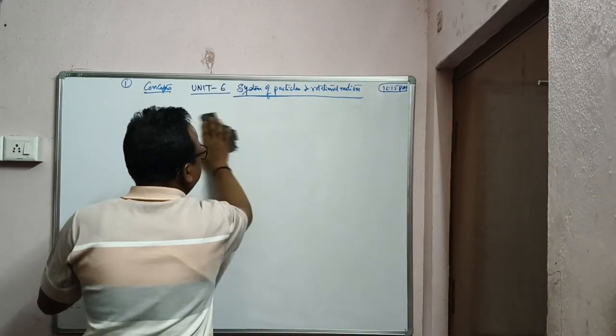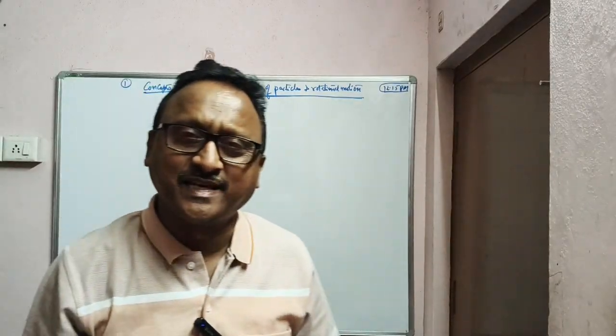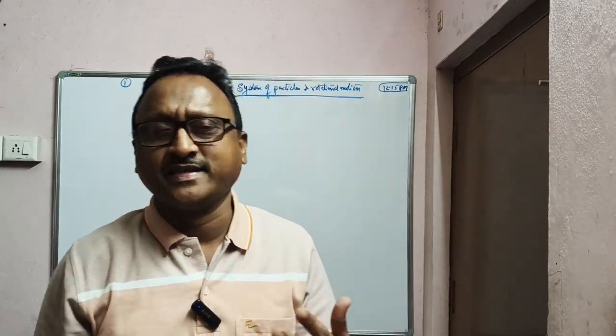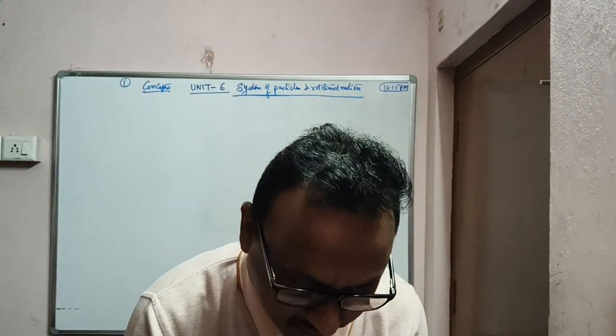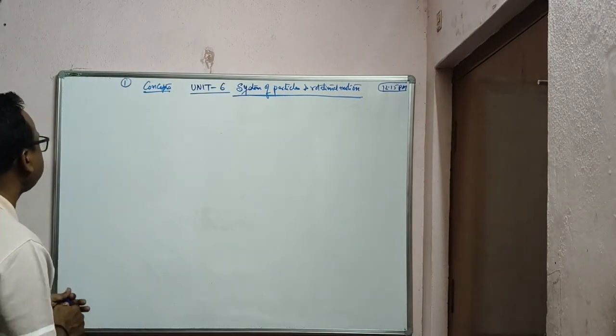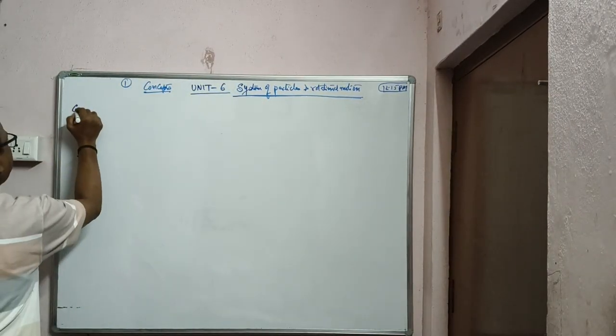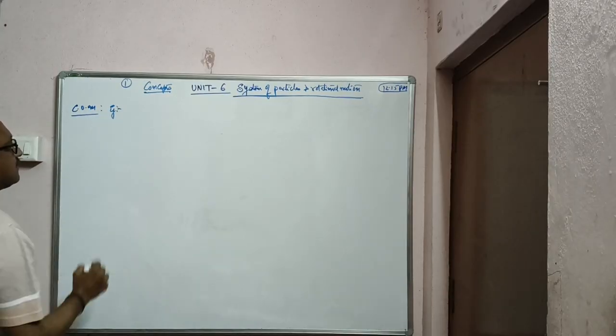For a triangle it is called the centroid. The medians meeting at a point, all the medians, that is the centroid. The coordinates are x1 plus x2 plus x3 by 3, y1 plus y2 plus y3 by 3. Later, in physics literature, it is called the center of gravity. Now we will see some more examples regarding center of mass.